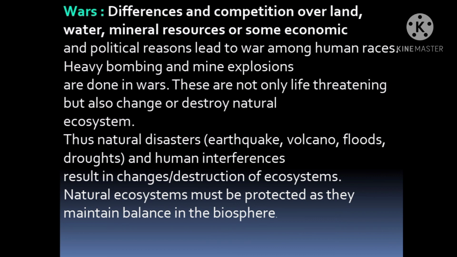Thus natural disasters which take place naturally, like earthquake, volcano, floods, droughts, when combined with human interference, result in changes or destruction of ecosystem. Students, due to human activity, we are increasing the population. By increasing population, what happens? It affects the ecosystem, and when it affects the ecosystem, it occurs naturally in the form of disaster, which is known as natural disaster. Due to human activity, earthquake, volcano, floods take place. So never harm the ecosystem.